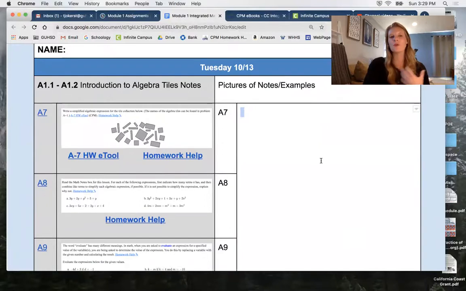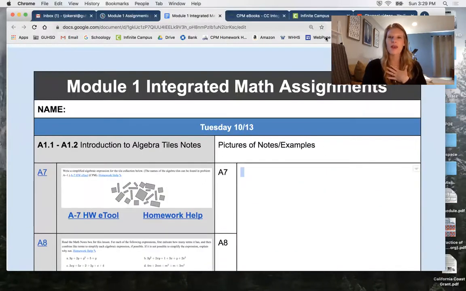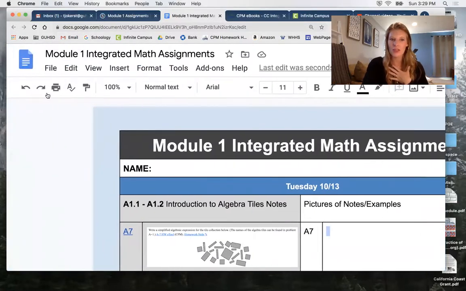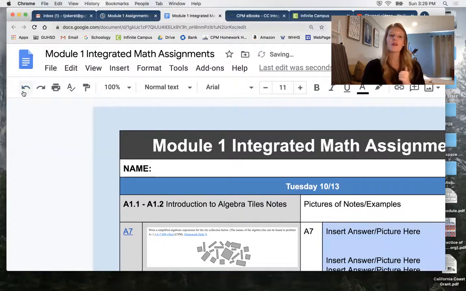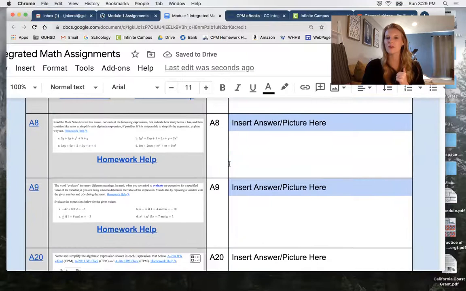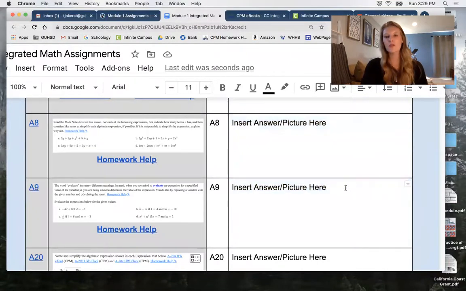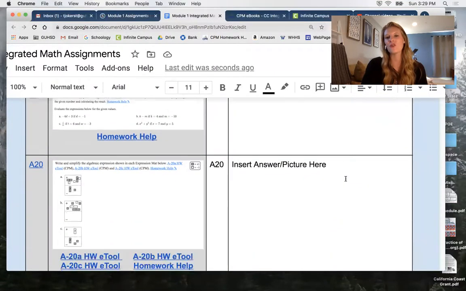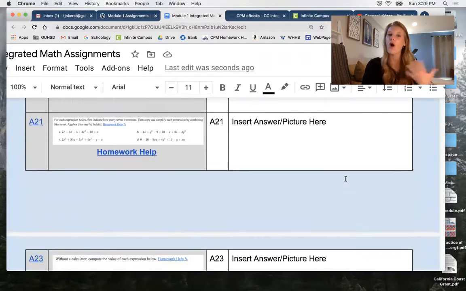And then what about if you did something wrong? Oh no, I don't think I did that right. You can go into the document and hit the back button right here to undo what you just did. I'm going to click it twice because I also deleted, and now it's back to the original state.